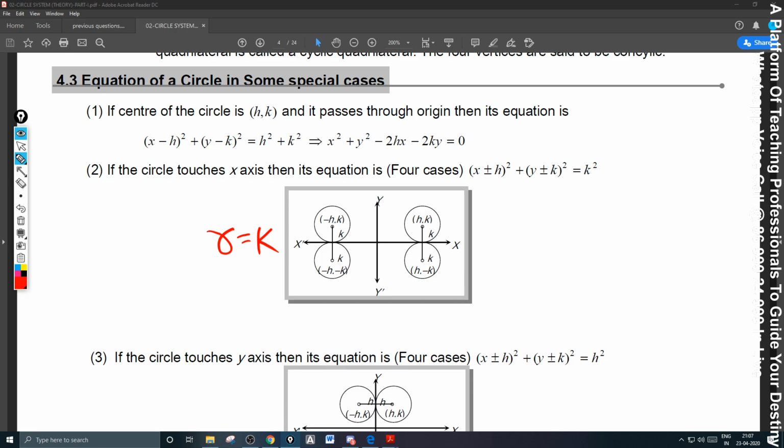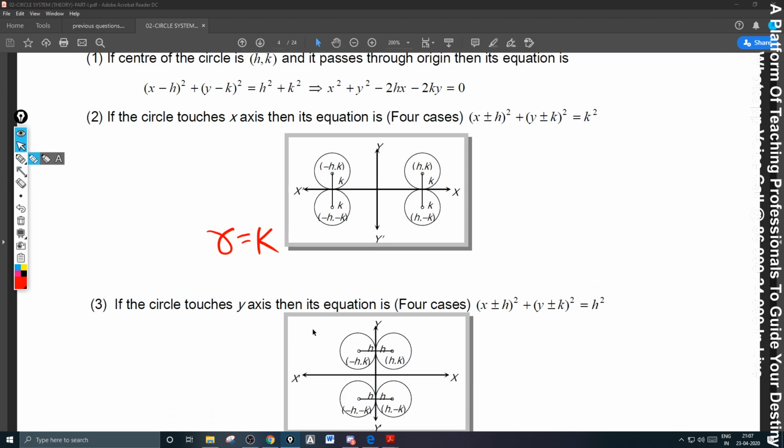If the circle is touching the y-axis, then you can understand its radius is h, mod h in fact. Touching y-axis, center x coordinate is the radius; touching x-axis, center y coordinate is the radius. If it touches both the axes, what happens? r is equal to h is equal to k. That means all will be equal.